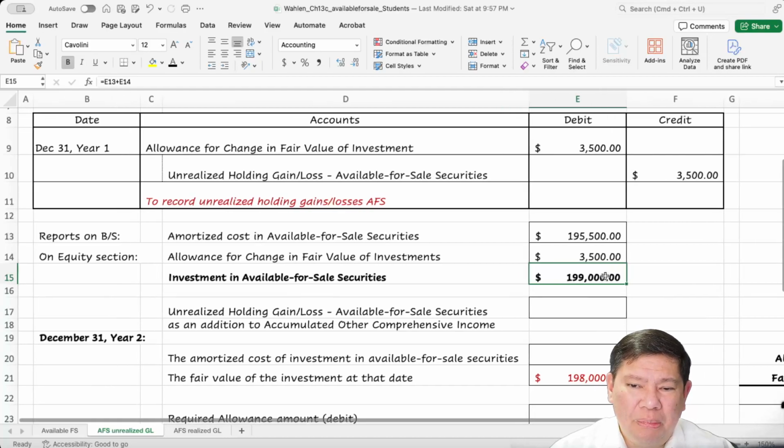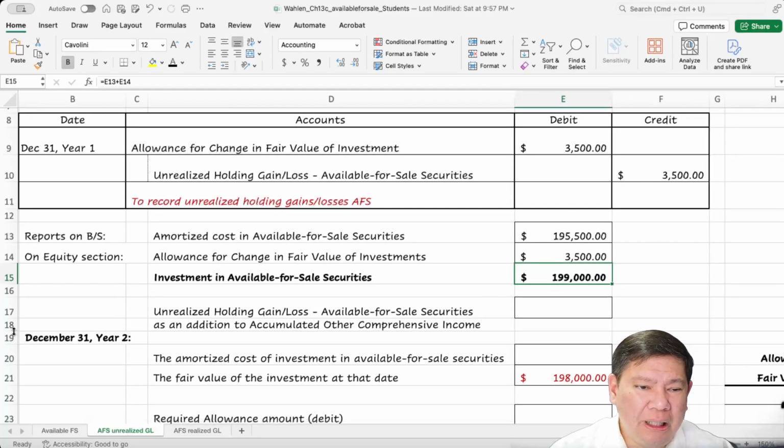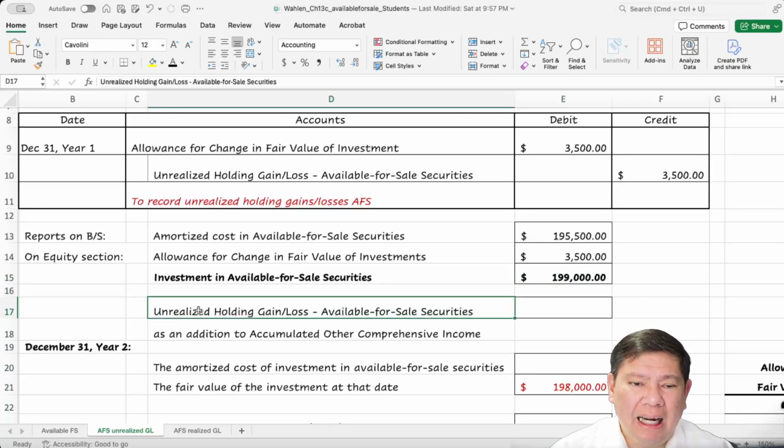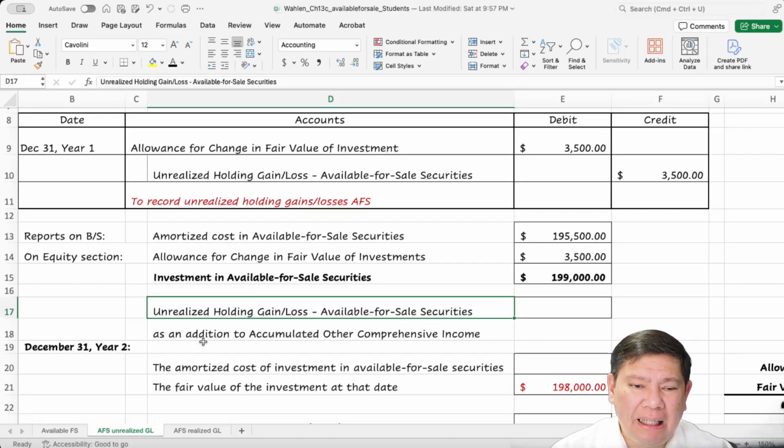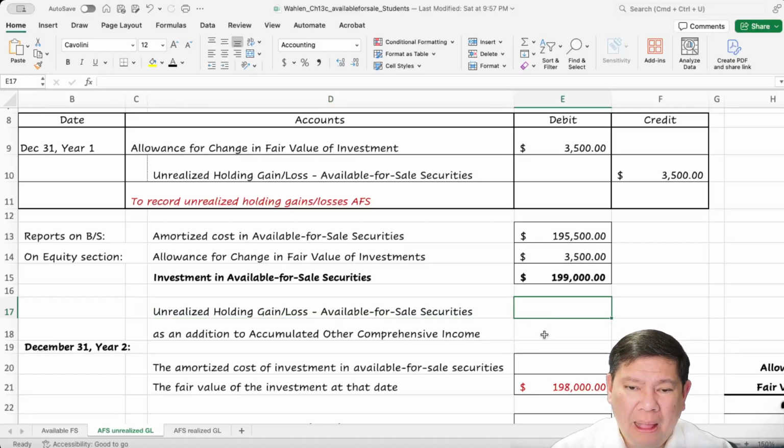Okay, that's going to be reported on the balance sheet. Okay, there is a note: unrealized holding gain or loss available for sale securities is an addition to the accumulated other comprehensive income. Okay, we're going to talk about accumulated comprehensive income in another chapter. Okay, but it's not part of the net income. And this is $3,500.